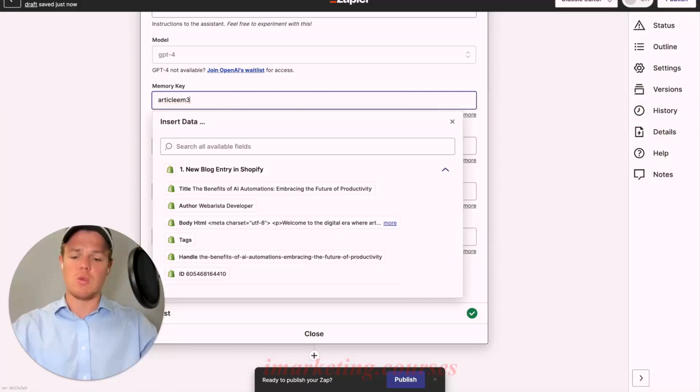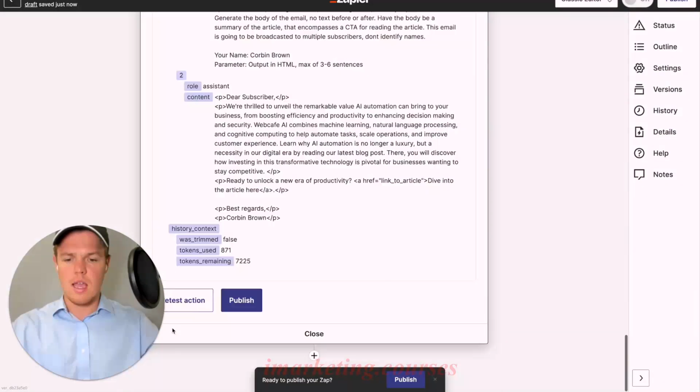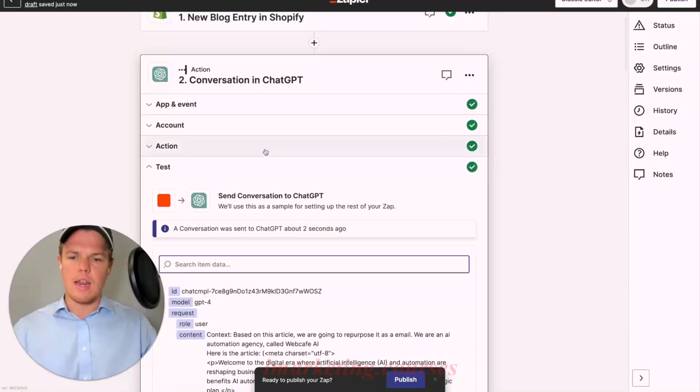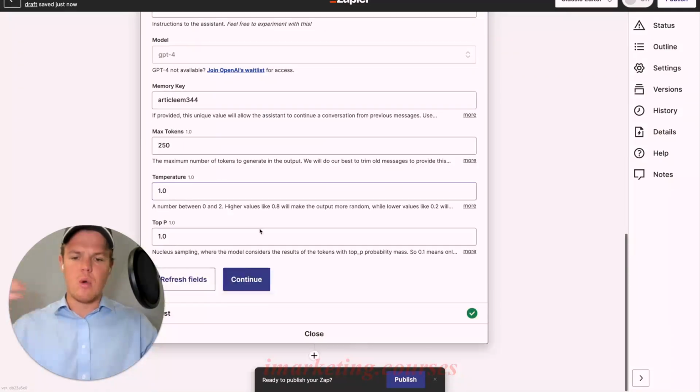Let's make sure we refresh our memory key here. We're going to continue, scroll down, and retest this action. And there you go. As you see, we have our new email body with the link associated with the article that's being described in that email body, along with our naming identified. But I don't necessarily like the output of this. So let's go back to our memory key here, and add a couple numbers. Let's regenerate output.